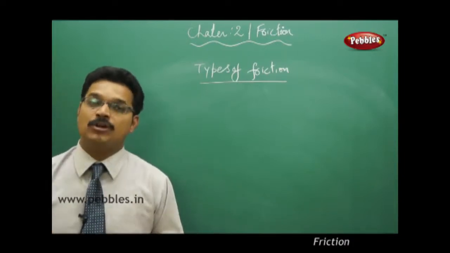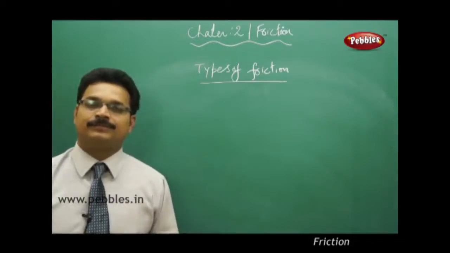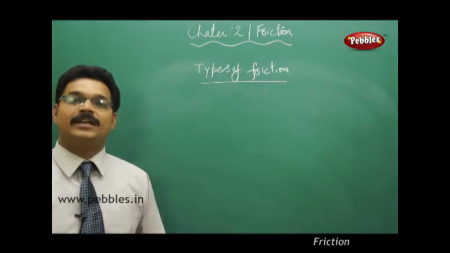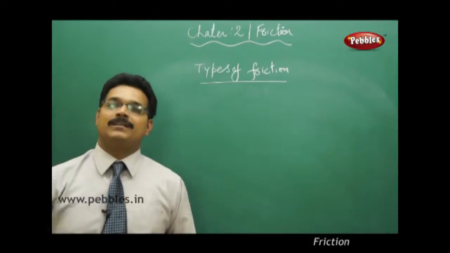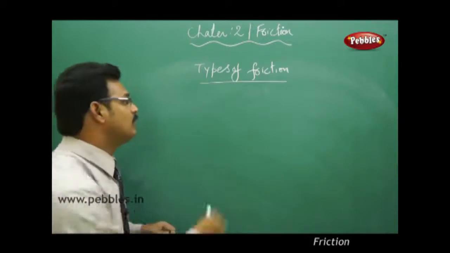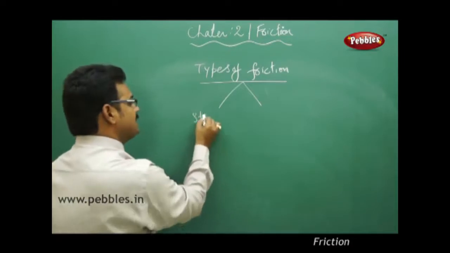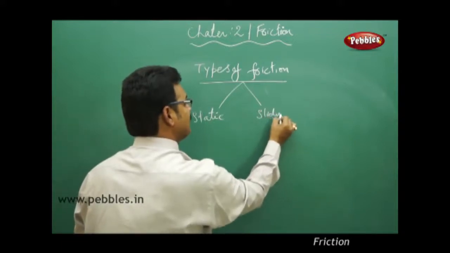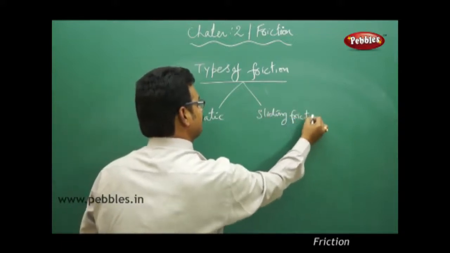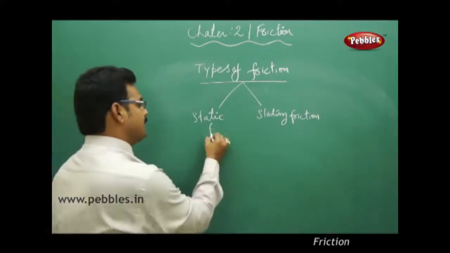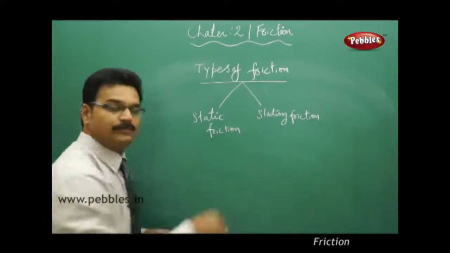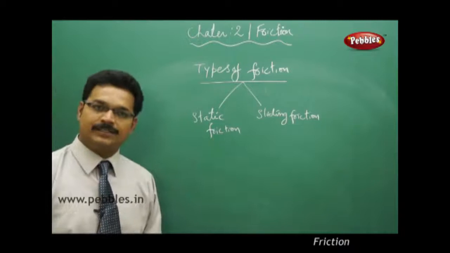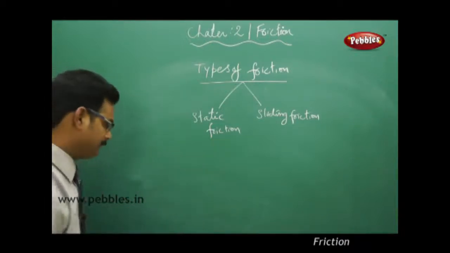Now let me explain to you the types of friction. Do types of friction exist? Yes, they exist. Basically we have two types of friction. Number one is static friction. Number two is sliding friction. First of all, we discuss static friction and then we move on to sliding. So how could we start?